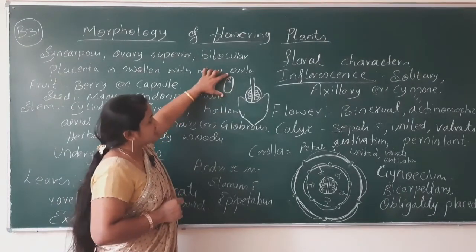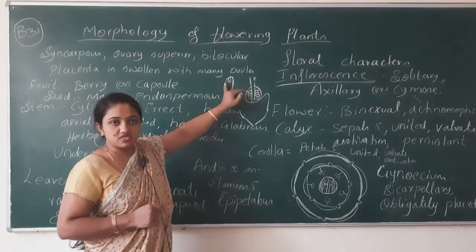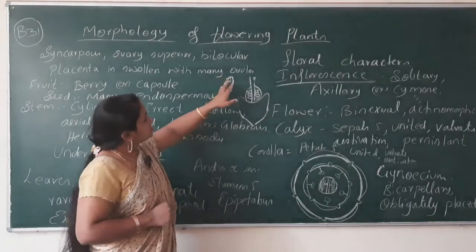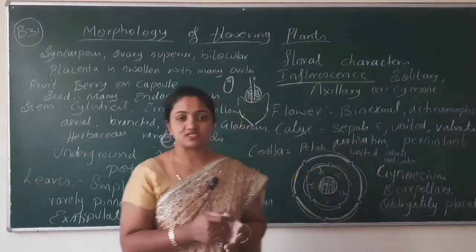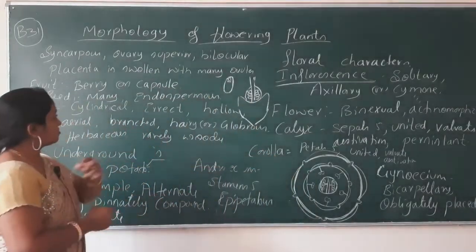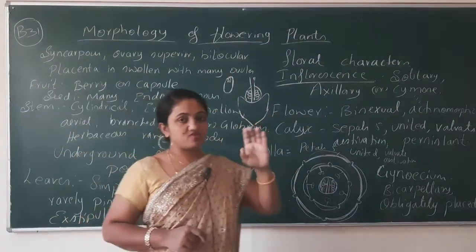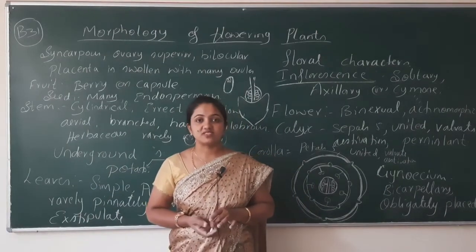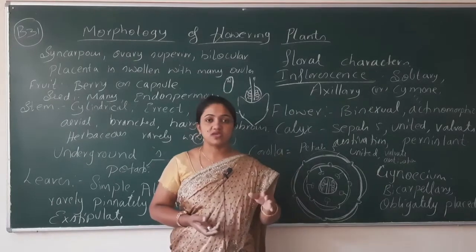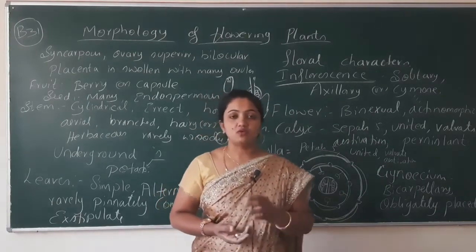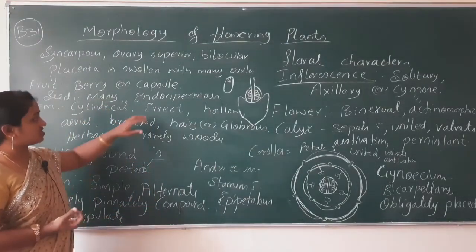Now this is the seed, so this is the embryo. The leftover portion is known as the endosperm. This endosperm will be filled with a number of reserve food materials, so that's why it is known as endospermous. If the endosperm is absent in some families, those types of seeds are known to be non-endospermous, ex-albuminous, non-albuminous.